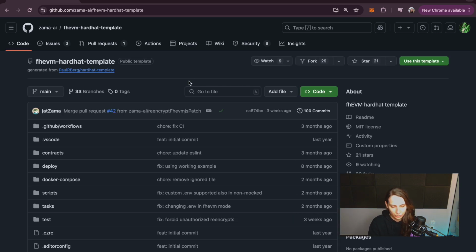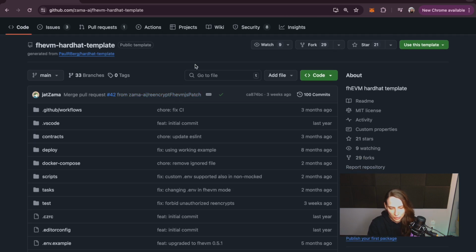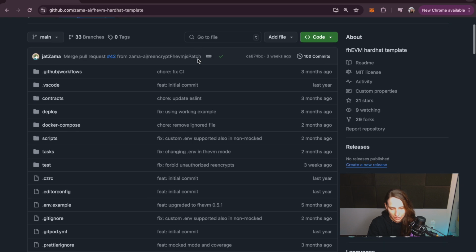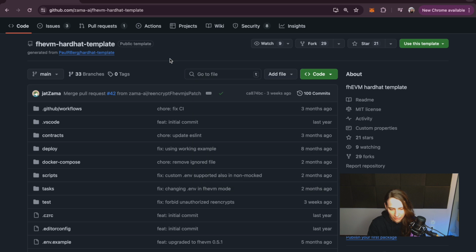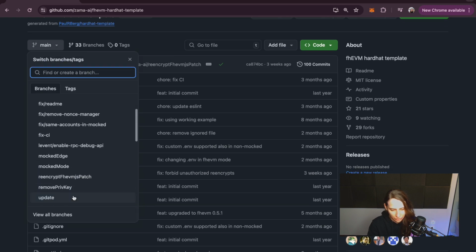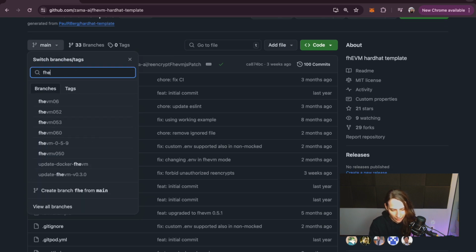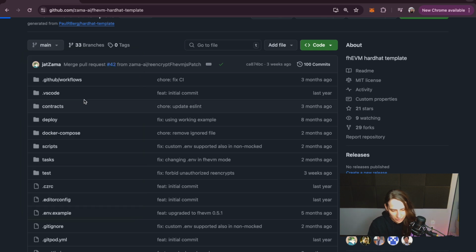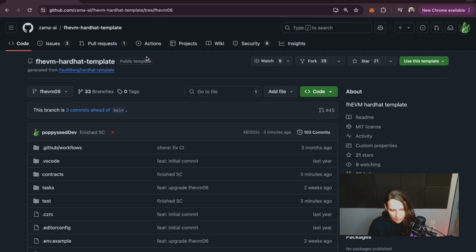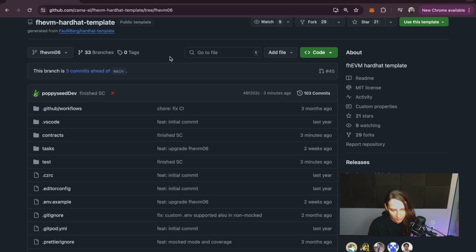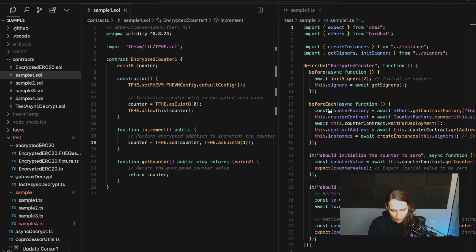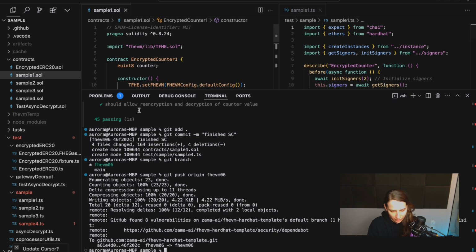So we have a nice example on a Hardhat template, which we can get started with. The standard: git clone the code, and clone the branch fhEVM 06. This is the current branch that will be stable and will work with the Sepolia testnet. Anyways, we cloned the code. I already got the code pre-started.